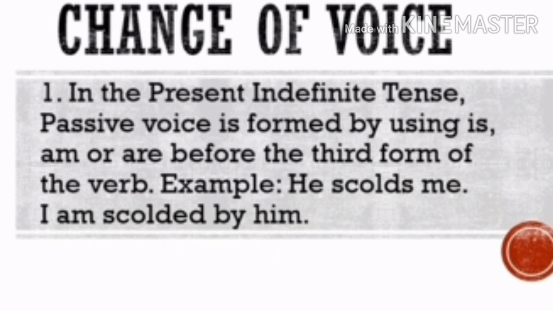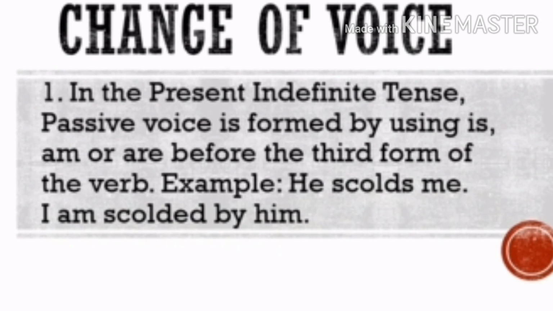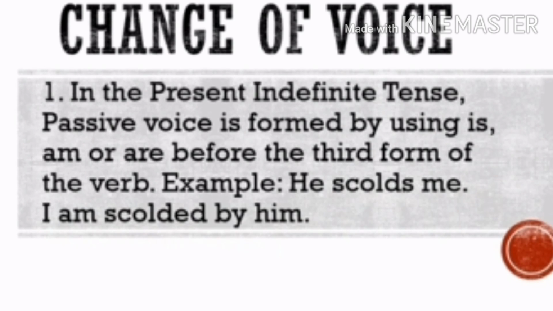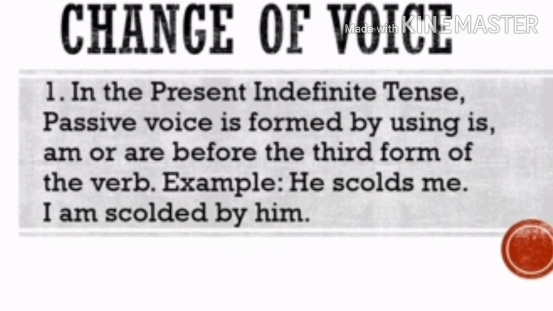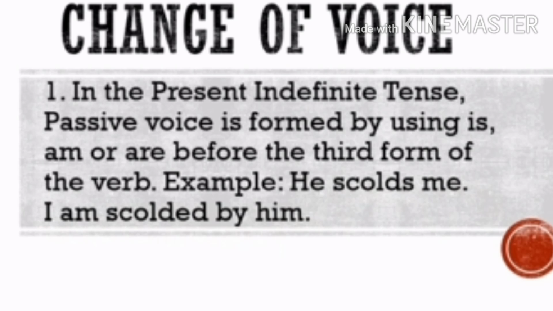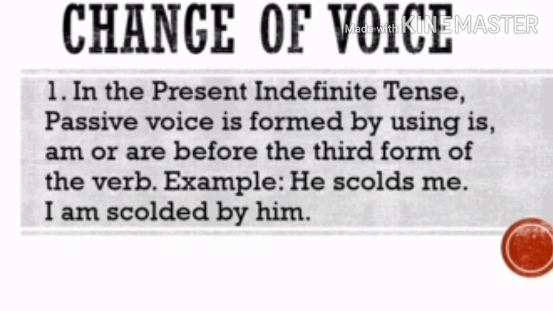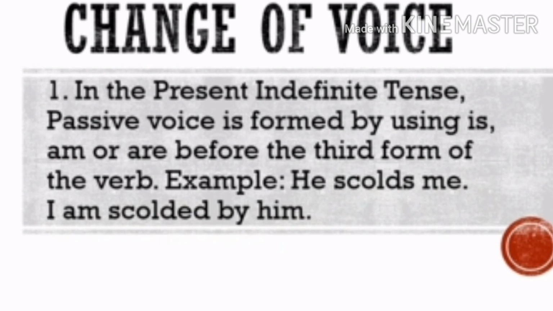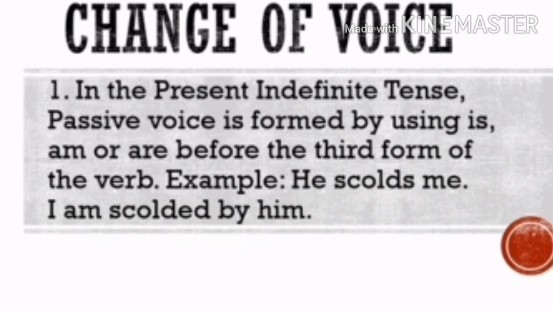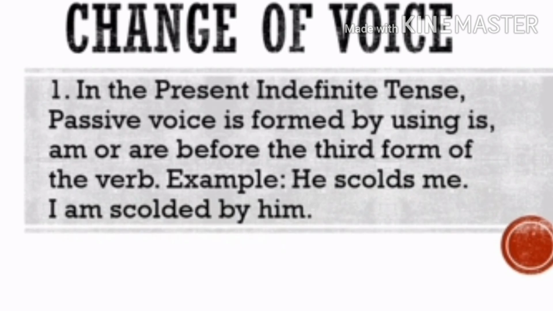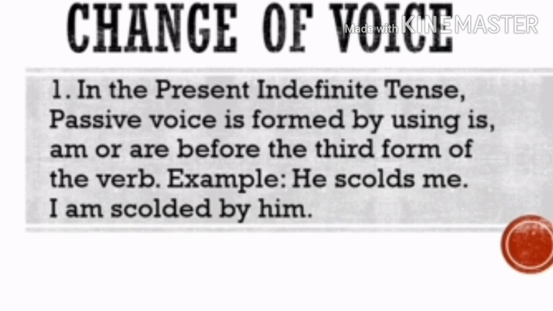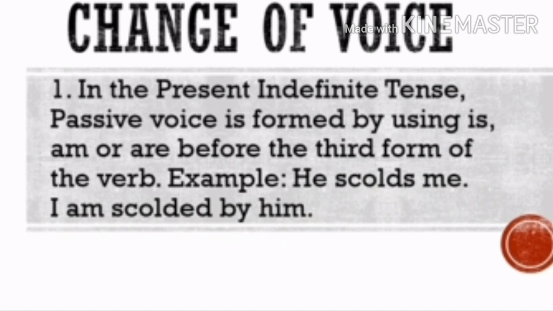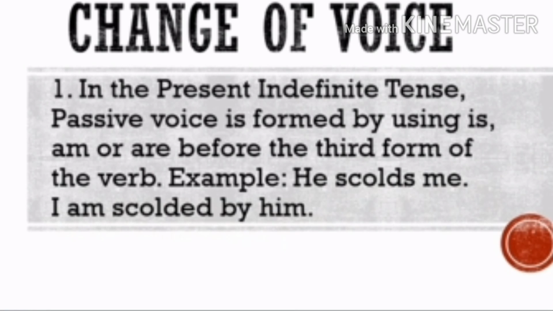So look at the sentence. He scolds me. So now we change it to passive. I am scolded. Scolded is third form of the verb. Scold, scolded, scolded. By him is the agent. You can either drop the agent, or if you want it, you can keep it as it is.